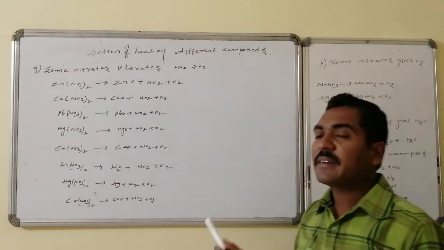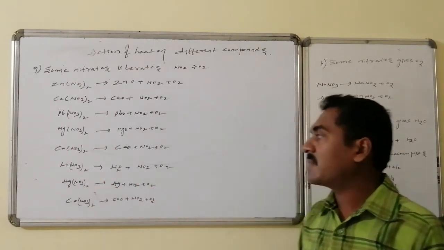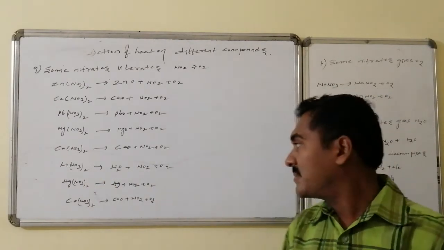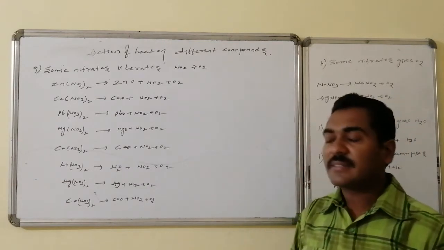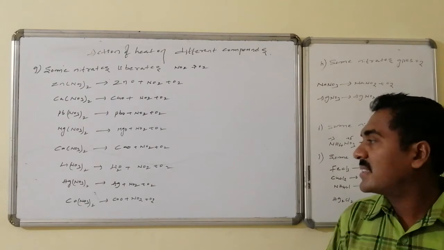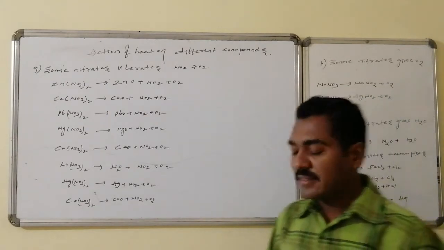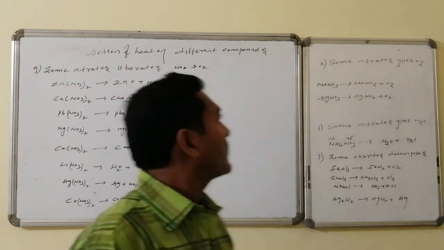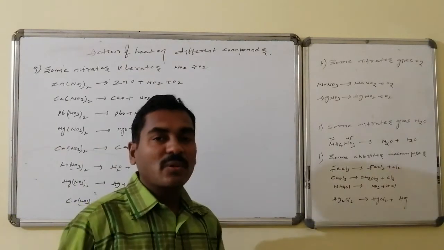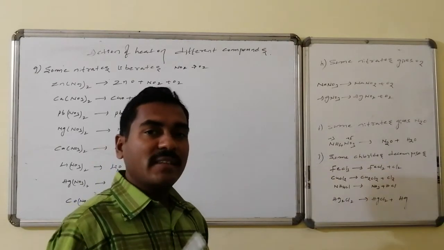Similarly, lithium nitrate is converted to lithium oxide, because it has high polarizing power, followed by NO2 as well as oxygen. Whereas mercury nitrate and silver nitrate are converted to the metal followed by NO2 as well as oxygen. Cobalt nitrate is converted to cobalt oxide, NO2 as well as oxygen. Some nitrates give just oxygen by converting nitrate to nitrite.